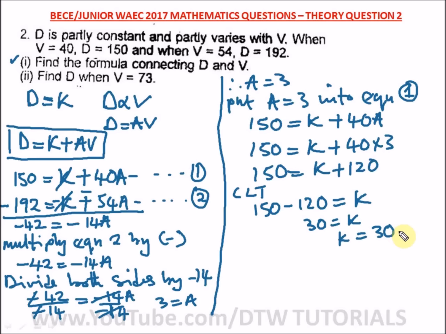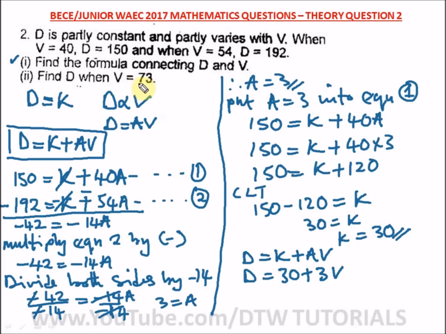All right, so we know our value of k as 30 and our value of a as 3. So our question says find d when v is equal to 73. Since we know the values of our constants, let us put them into our formula connecting d and v. So this is d equal to k plus av. So d is equal to 30 plus 3v.